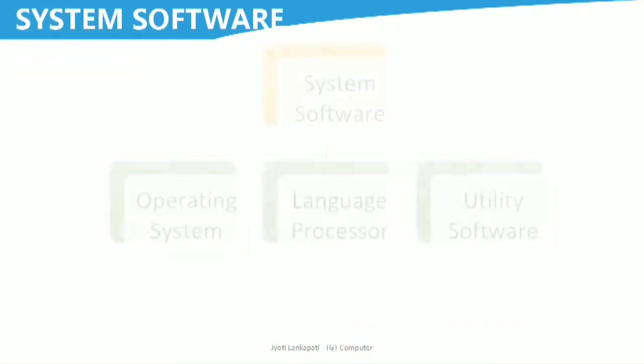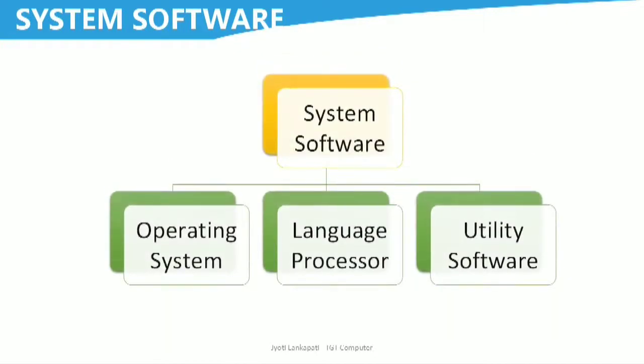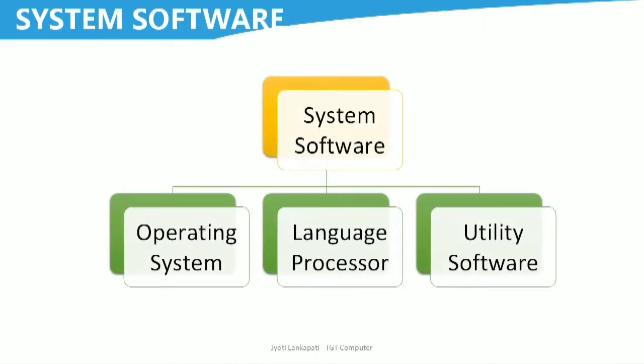Okay. Now system software is again divided into three types: operating system, language processor and utility software. So now we will see each of them one by one. Begin with the operating system.